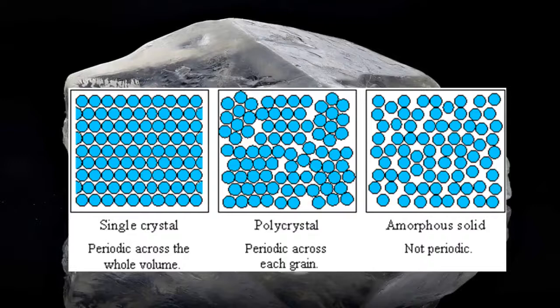Amorphous solids or non-crystalline solids. In amorphous solids, the constituent particles, that is atoms or molecules, are not arranged in an orderly fashion. In another way, we can show that in the amorphous solid, the same atomic groups are arranged randomly in all directions. Examples for amorphous solids: plastics, rubber, and glass.